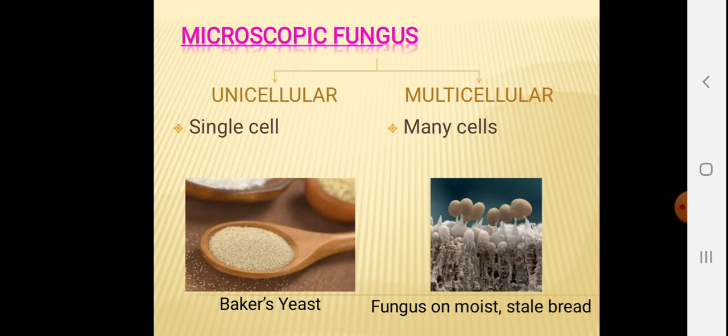All cells coordinate among each other to bring about all life processes smoothly. Example of unicellular fungus: baker's yeast. Fungus on moist stale bread is example of multicellular fungus.